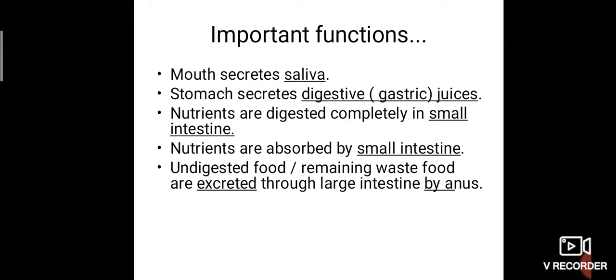Okay, so the mouth secretes saliva, the stomach secretes digestive juice. Nutrients are completely digested in the small intestine and they are also absorbed in the small intestine. Undigested food alone enters into the large intestine and is released by the anus. So with this I complete the digestive system. In the next class we will see some other system.